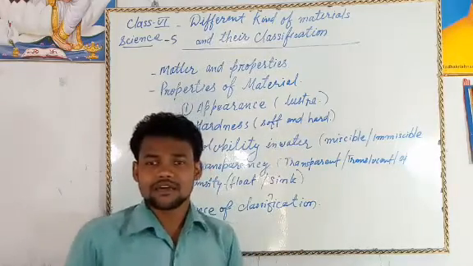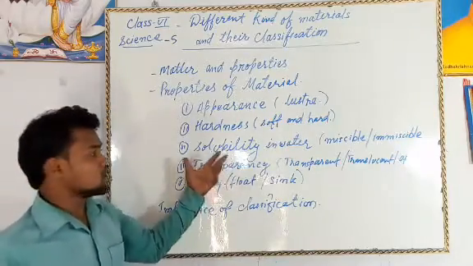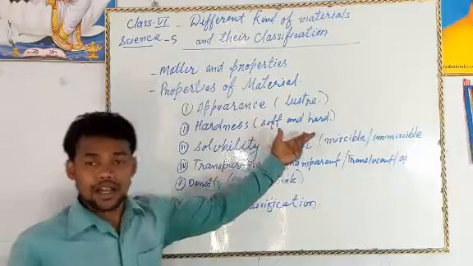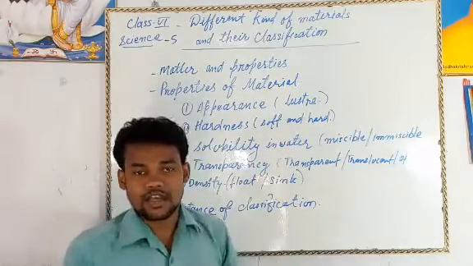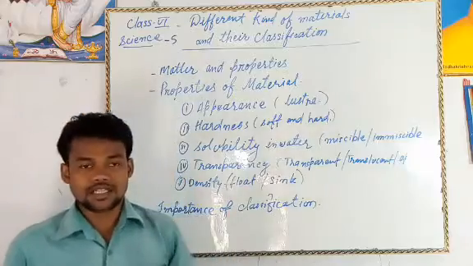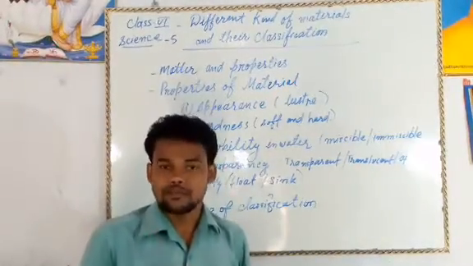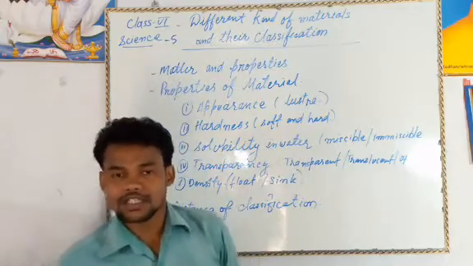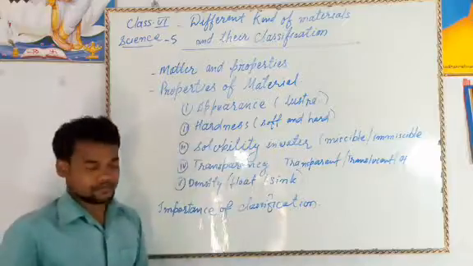So by touching we can understand that some objects are soft and some are hard. We will classify that a page is a little soft, we will keep it on one side. A stone is very hard, we will keep it on the other side. Like this we can classify their properties of hardness.